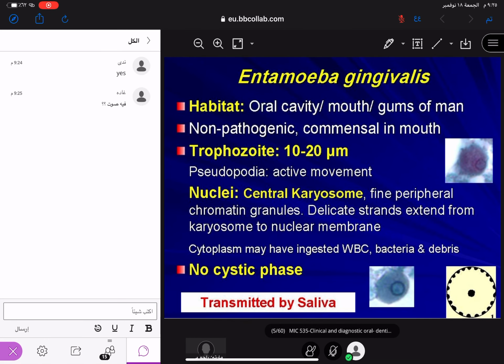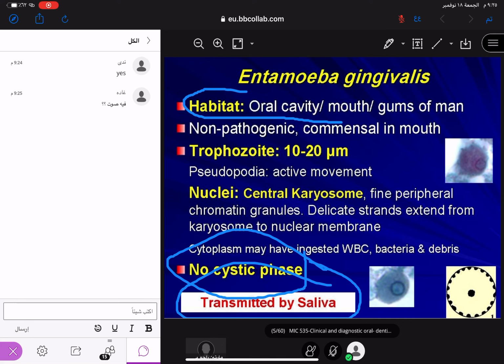Entamoeba gingivalis. You have to understand, number one is no cystic phase, transmission through saliva. Number two, the habitat is the oral cavity, because transmission through saliva is very easy.